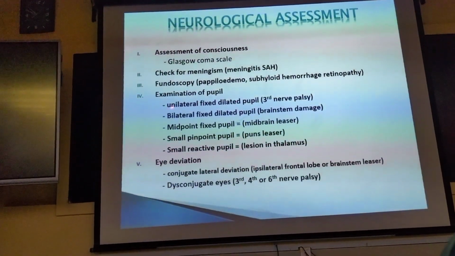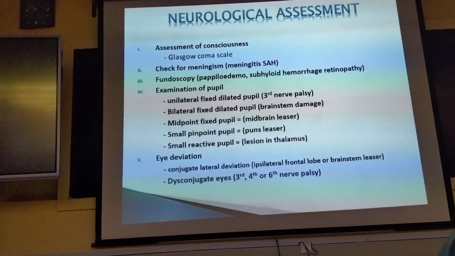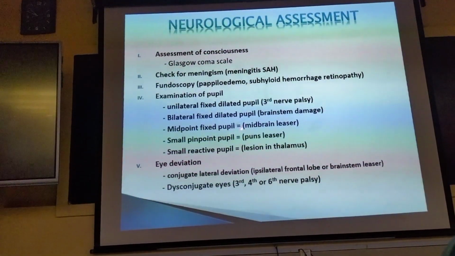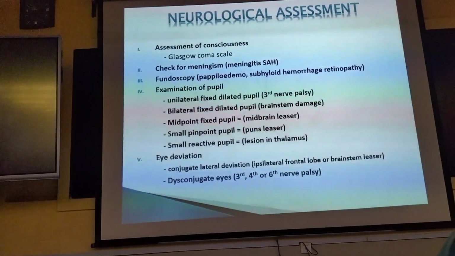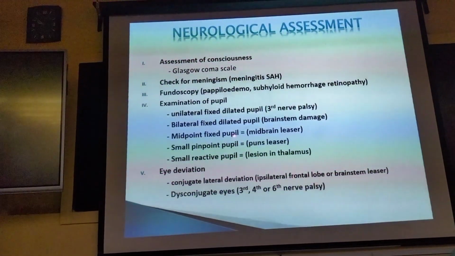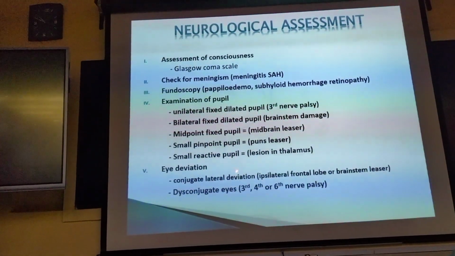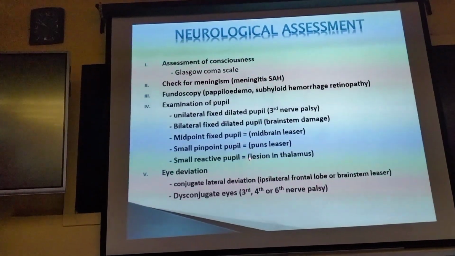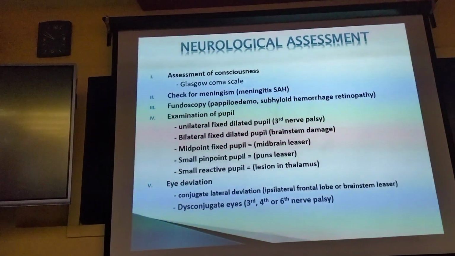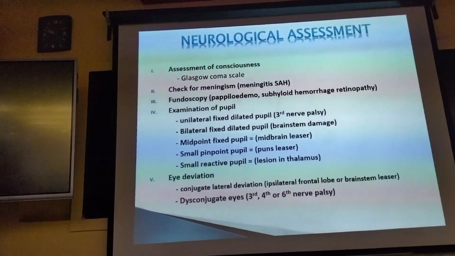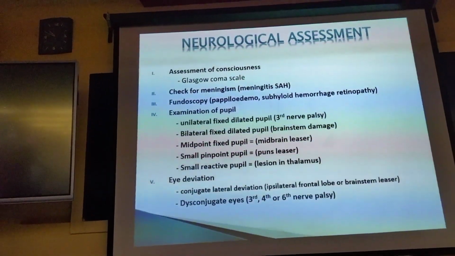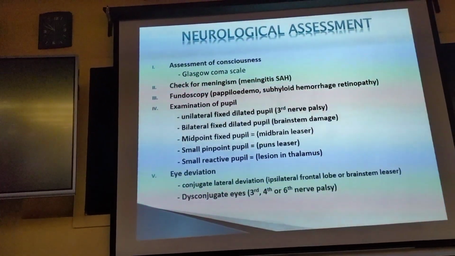If bilateral fixed dilated pupils, think of brain stem damage. Midpoint fixed pupil, think of a midbrain lesion. Small pinpoint pupil, the lesion is in the pons. Small reactive pupil, the lesion is in the thalamus. So on the basis of pupillary examination, you are identifying the reason for the unconsciousness.